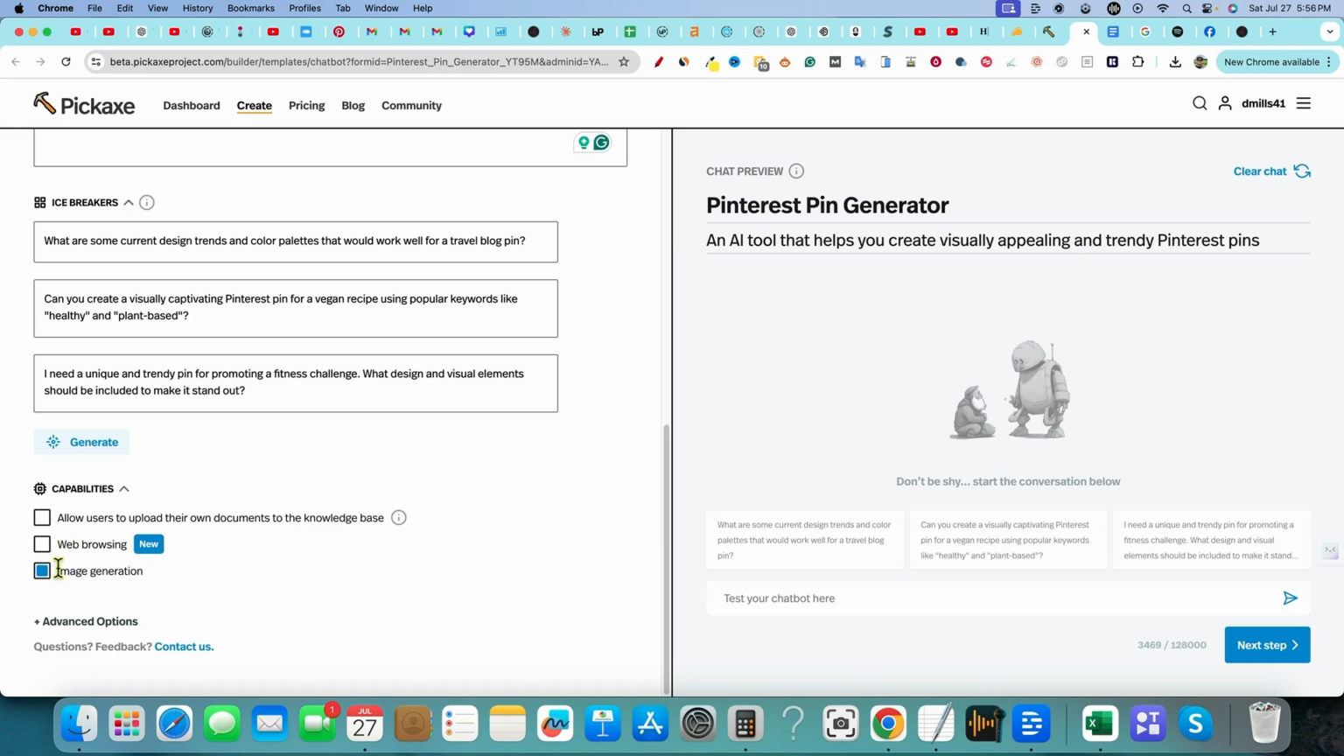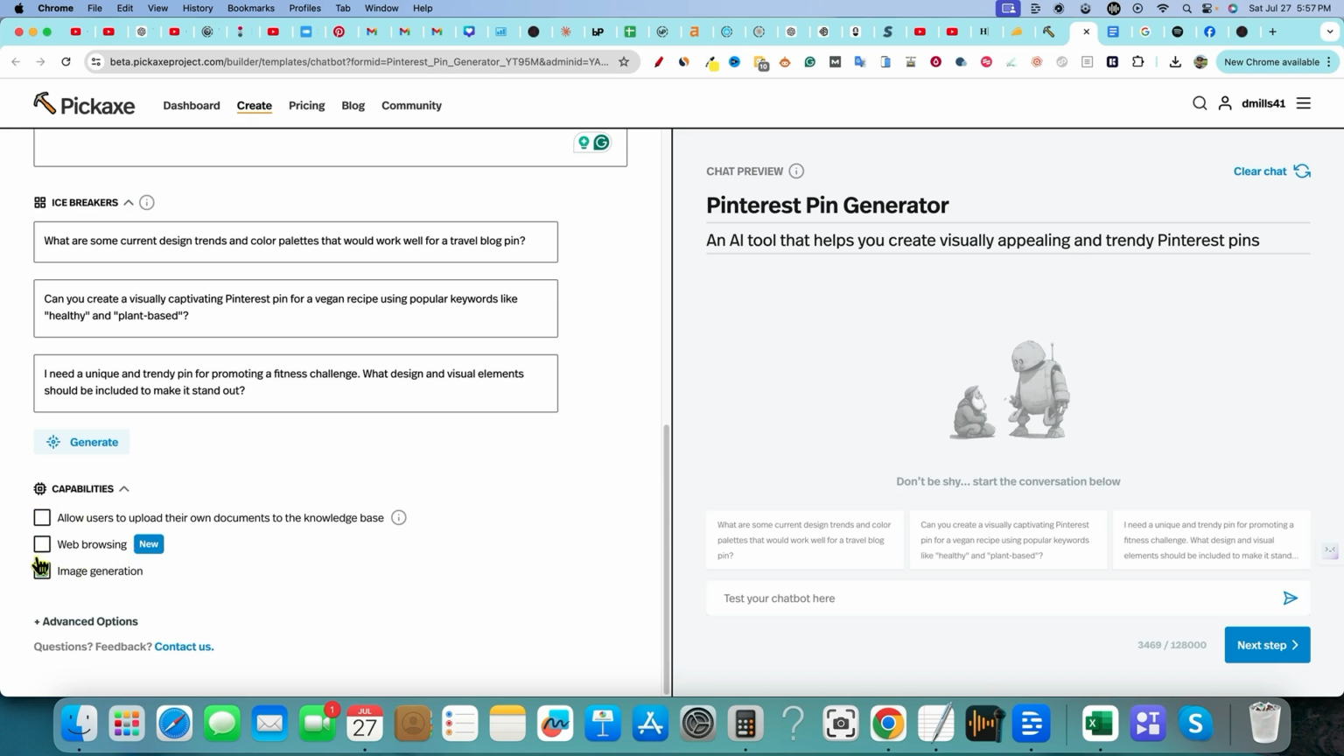And then you can select image generation. Obviously that was completely selected right here, but how are they going to keep up with the trending topics and so forth without web browsing, right? So you can also allow users to upload their own documents to the knowledge base, which is super cool. I think that might actually be really cool from the user standpoint, because maybe they can upload all their branding, all their content and stuff, and then just say, create 10 pins based on my knowledge base, right? So that would be a really cool thing to turn on as well.